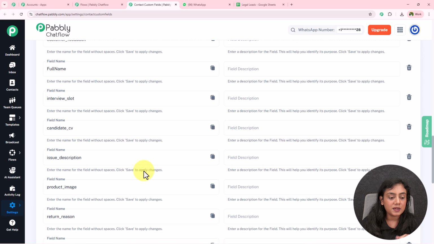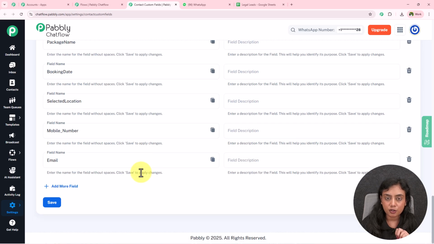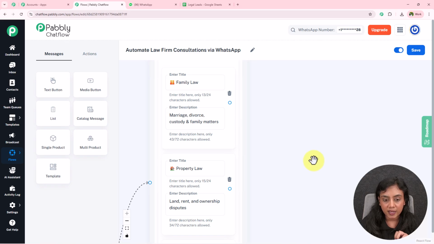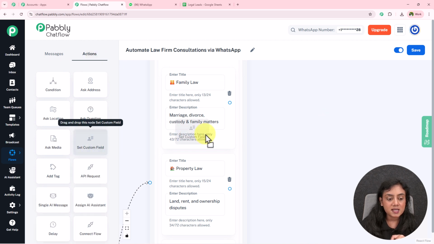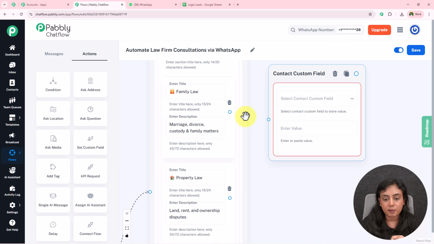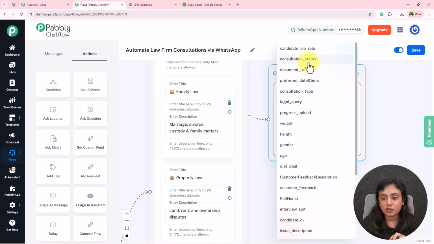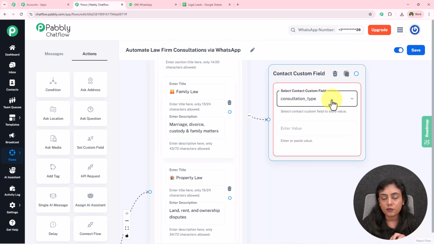Okay, you can create as many custom fields according to your requirement by clicking on this add more field button right over here. Okay, now with that I have created a contact custom field in the name of consultation type. So now how can we add that field inside this flow right over here? Simply go to actions and click on this set custom field, drag it and drop it. Connect the list option item with this contact custom field. We have to select the contact custom field I have created in the name of consultation type.